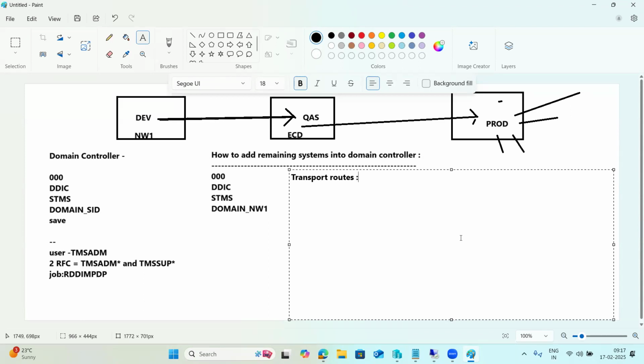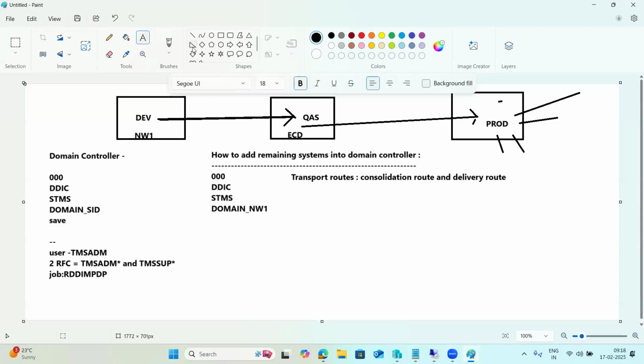There are two types of transport routes: one is the consolidation route, and the second one is the delivery route. The route between development and quality is called the consolidation route. The route between quality and production is called the delivery route. Simple. The route between development and quality is the consolidation route, and quality to production is the delivery route.